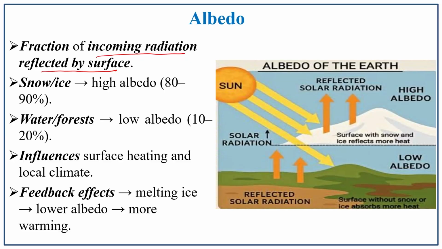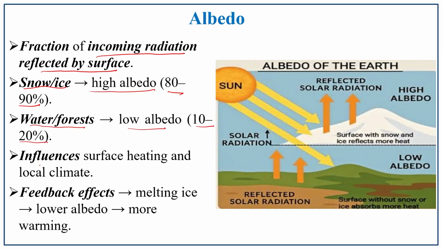For example, if it is snow or ice, it has a high albedo. The albedo ranges from 80 to 90%. The reflection will be 80 to 90%. And water and forest have a low albedo. The percentage of reflection is 10 to 20%. So, in such a way, the percentage varies from one surface to another surface of the earth.